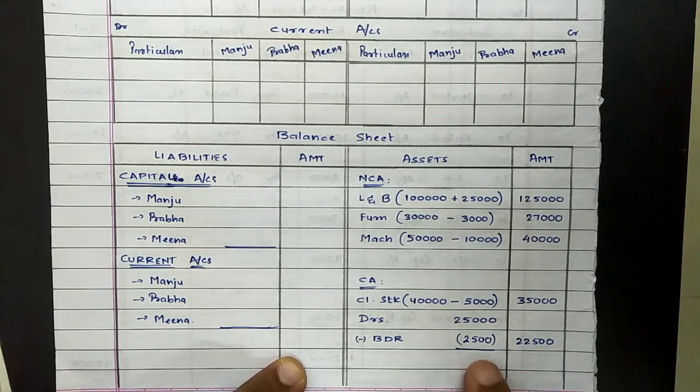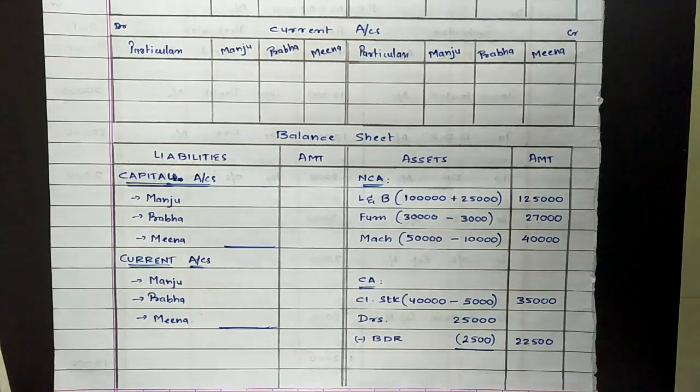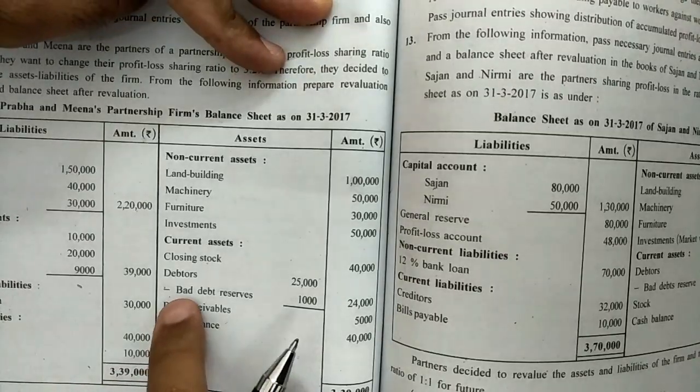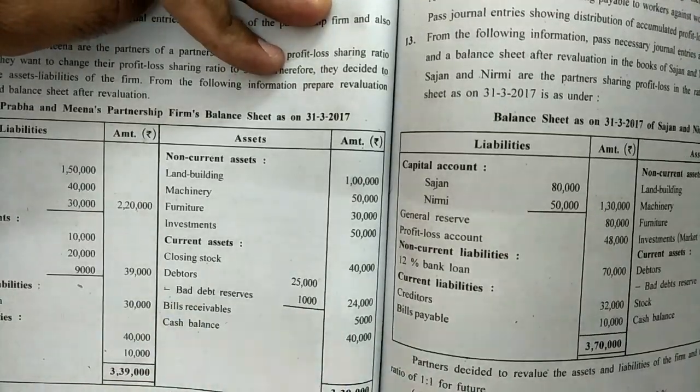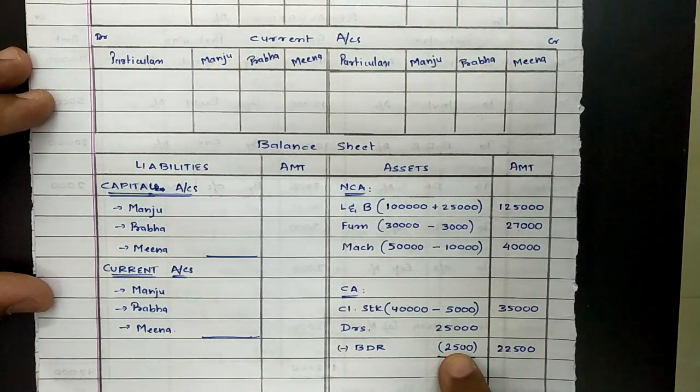And now let us compare it with previous value. New provision required is 2,500, whereas old provision available was 1,000. So out of 2,500, 1,000 was already available.